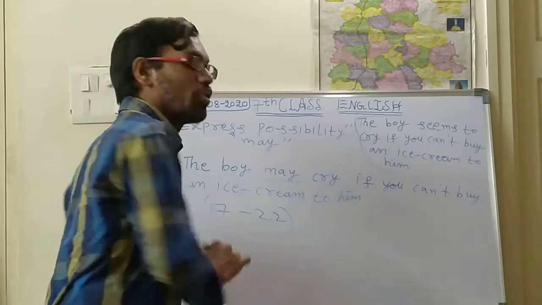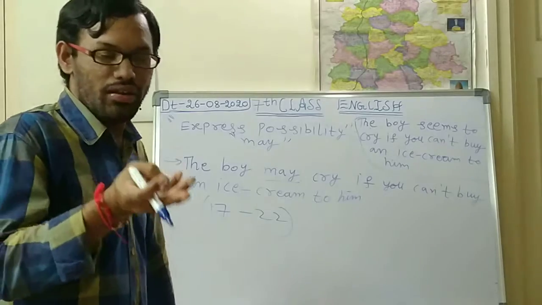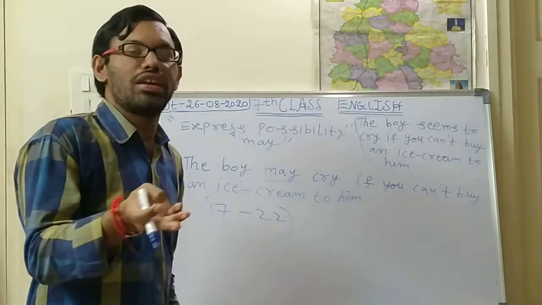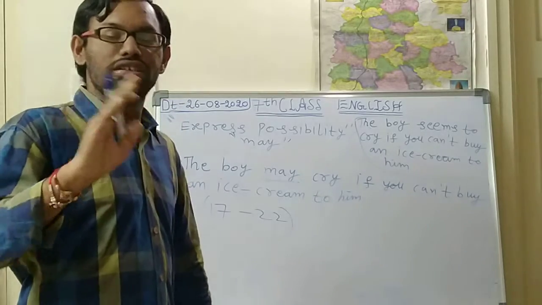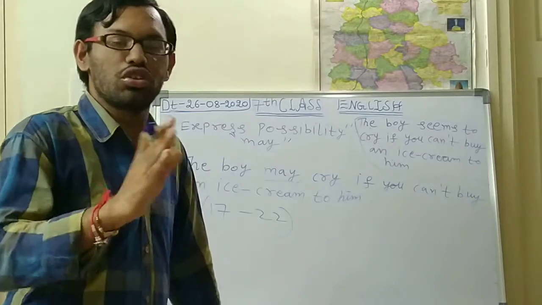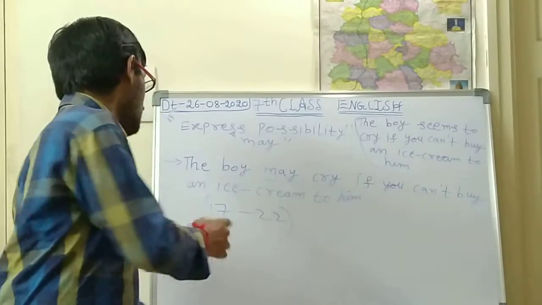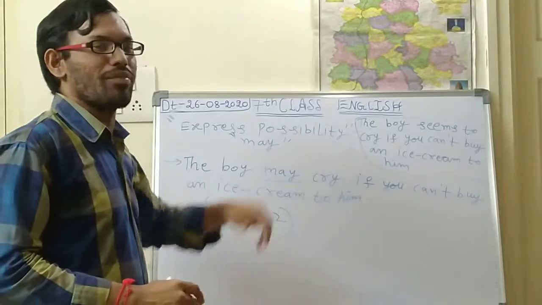You know what type of questions will be asked: one synonym, one antonym, so one meaning, one opposite word, one tense form, verb to noun form, noun to verb form. I think so, you know. So in questions 17 to 22, they may ask this type of question.